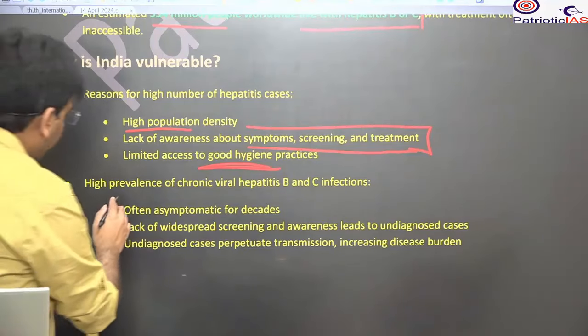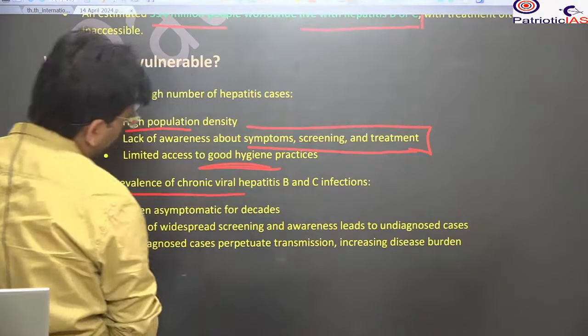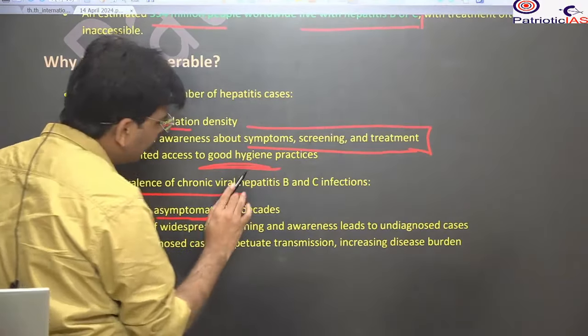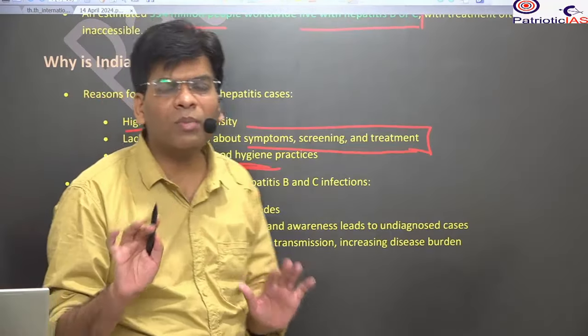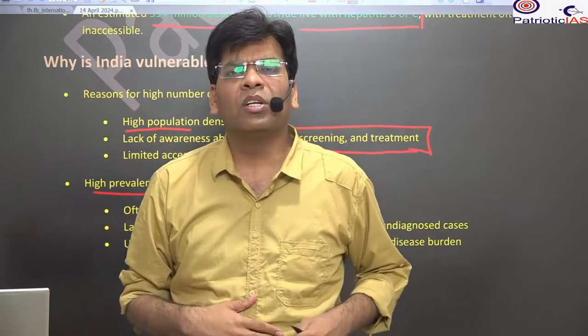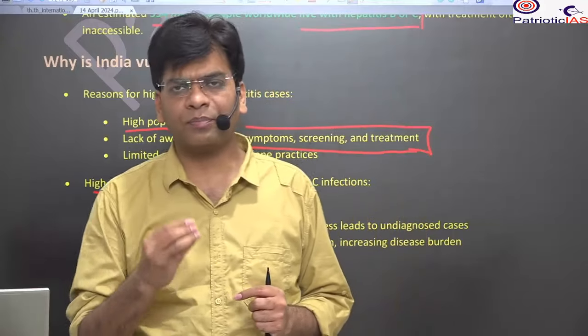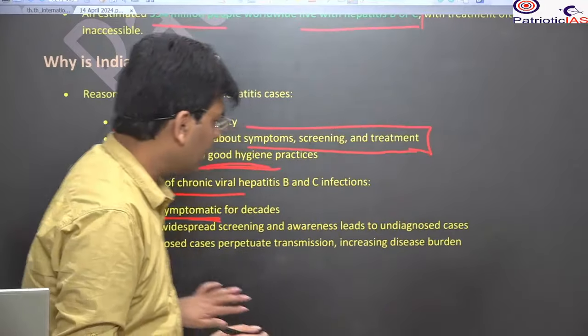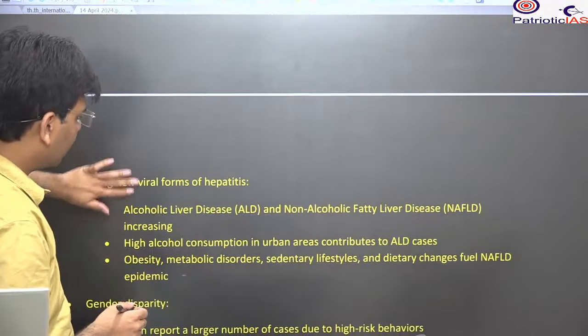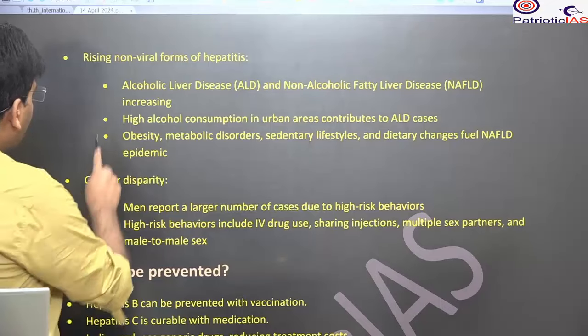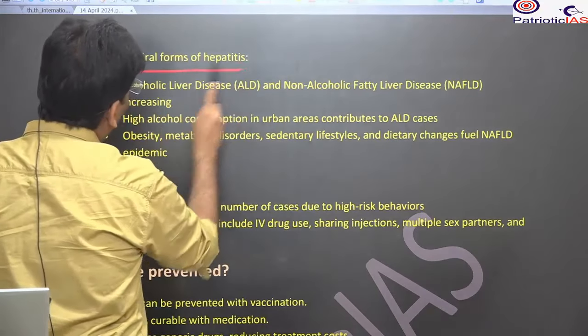Why is there a high prevalence of chronic viral hepatitis B and C? The main reason is that it is asymptomatic. Many times you think that it is a normal condition. Normally there is inflammation in your liver, but you generally don't go for diagnosis and screening, and due to this it develops into a chronic disease.